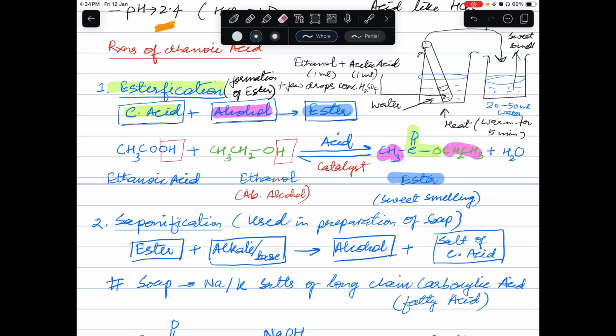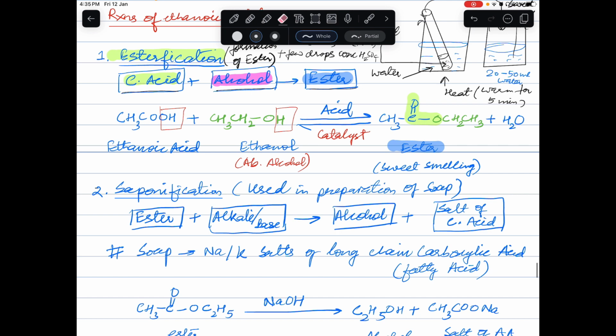Sorry, it is not visible very much, so we'll keep it that way only. Okay, so this is an ester. This reaction takes place in the presence of an acid. And have you seen here, I have made a two-headed arrow. It means the reaction is possible in the forward direction as well as the backward direction if we change the condition.